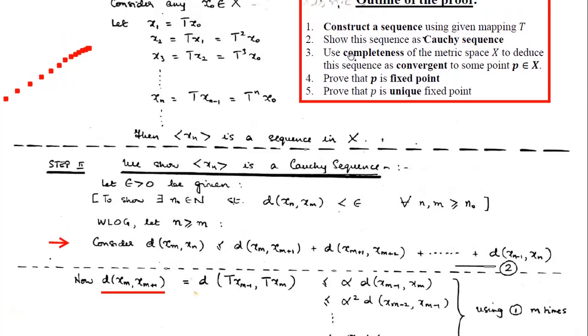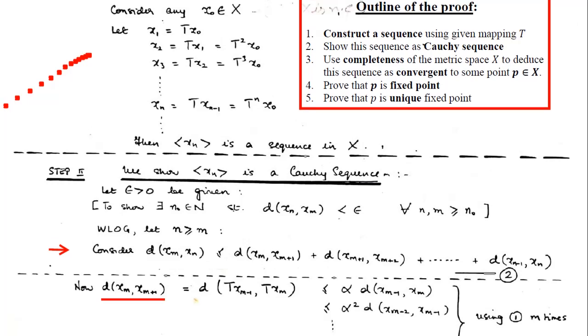So what was our step number 3? We have got the Cauchy sequence xn, and therefore by using the completeness of the metric space, it is convergent also. What is the meaning of convergent? I'll not go to the next slide before you try to understand. Recall again, what is a convergent sequence?